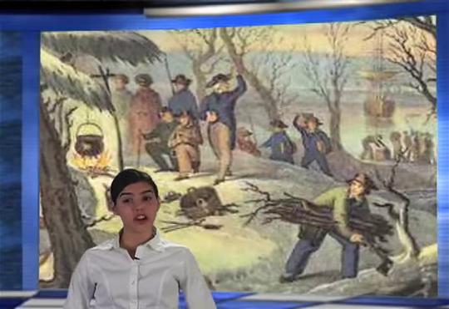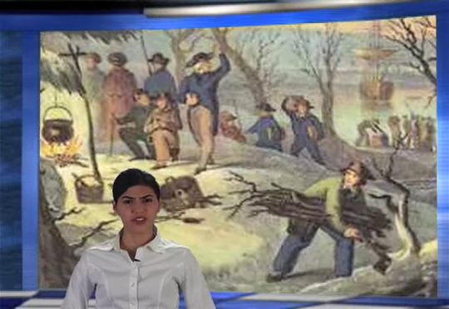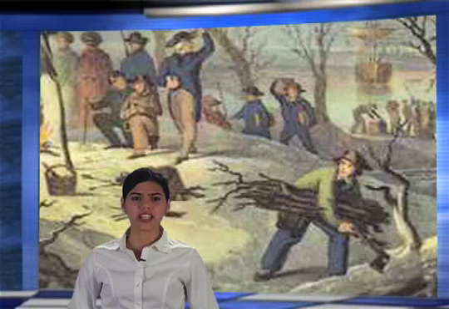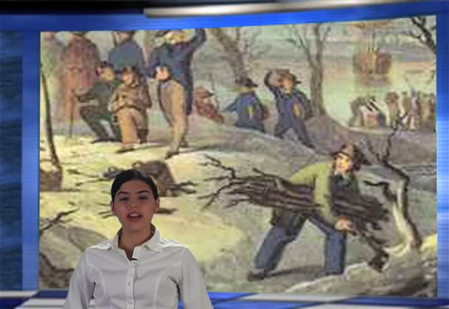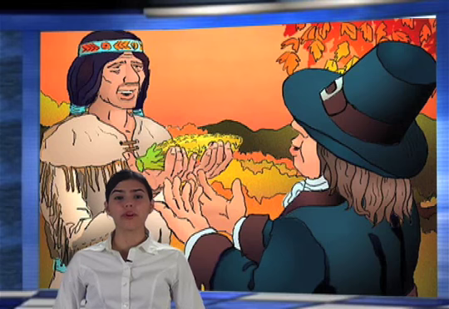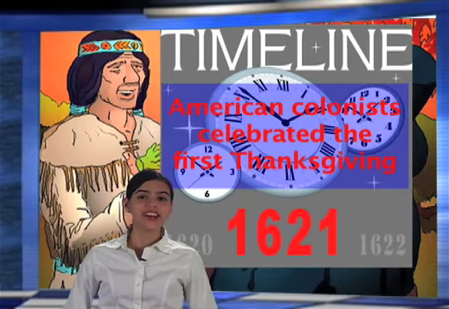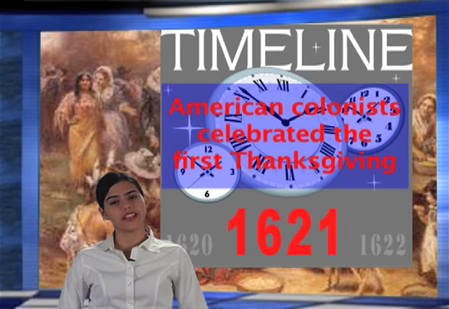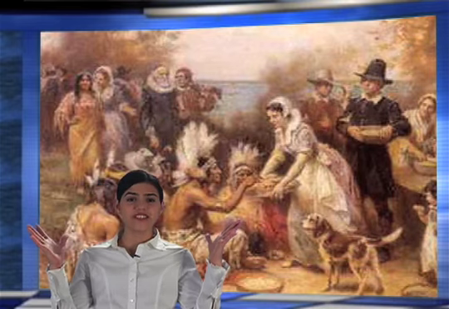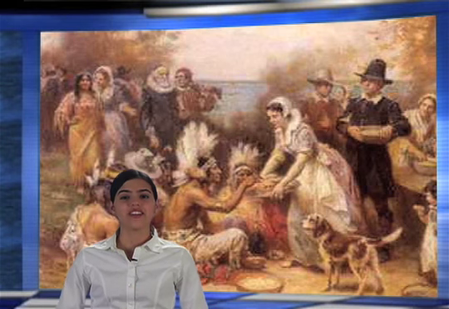The first year at Plymouth was very difficult. They were sick and hungry. Many died. Native Americans helped the Pilgrims to hunt and plant crops. In 1621, the Pilgrims had enough food to eat. They had a big festivity to give thanks. They invited the Native Americans to a dinner festivity.